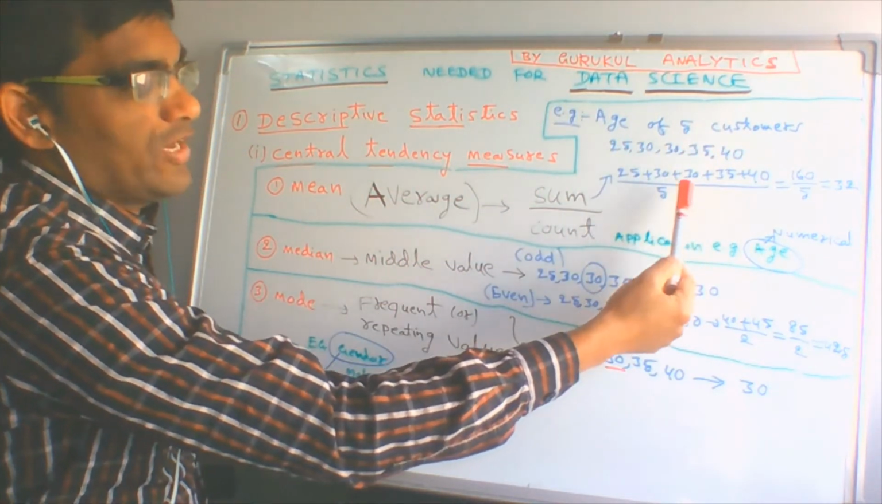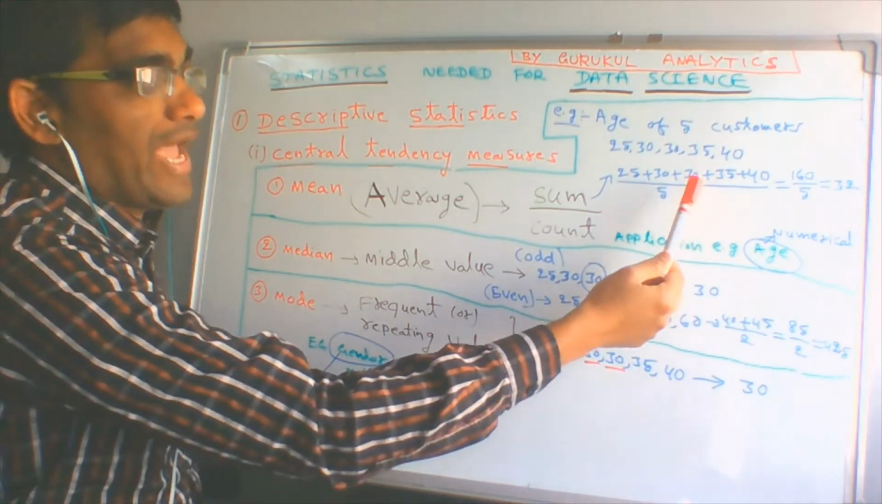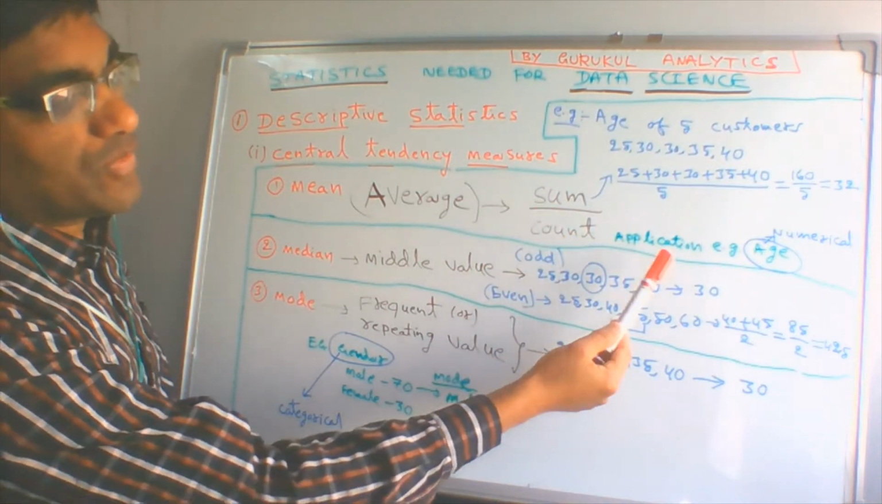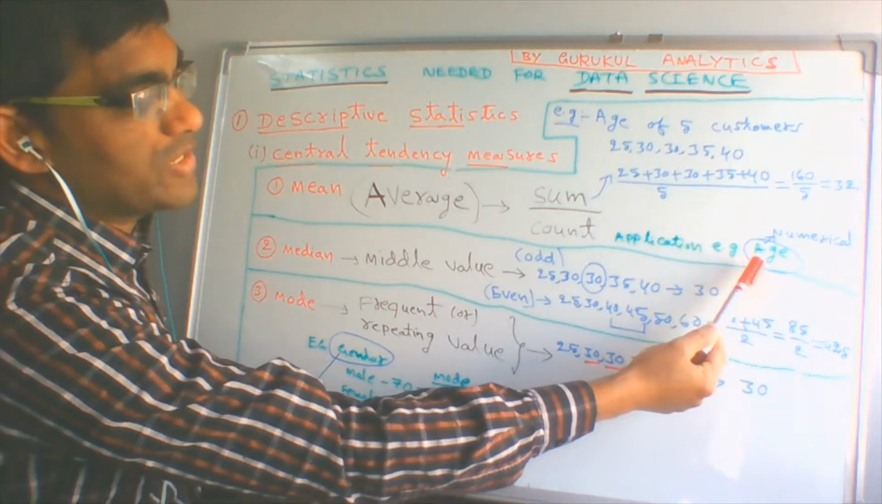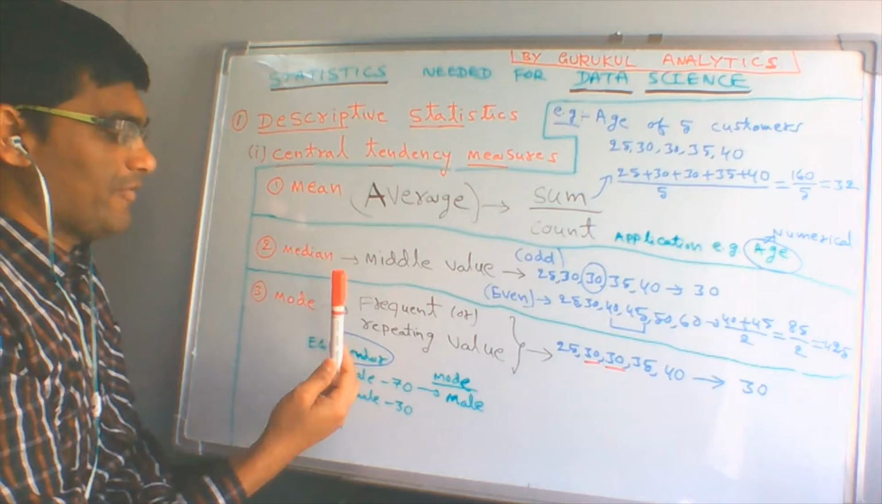So 32 is the mean or average of these customers. In these 5 customers you can see the average age is 32. Another application, here it is age, I will come back to that. So you understand what is mean and average.